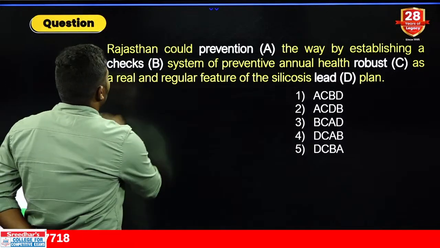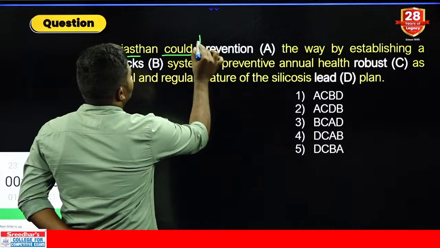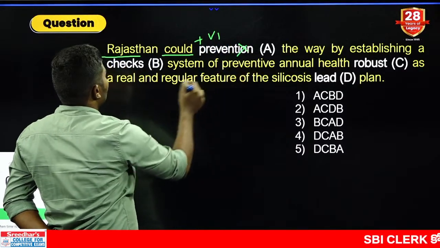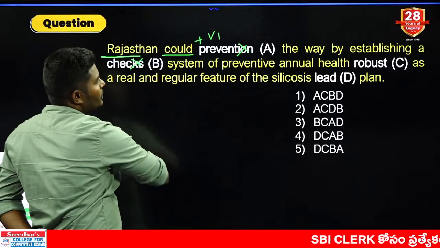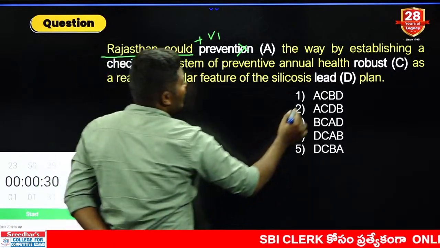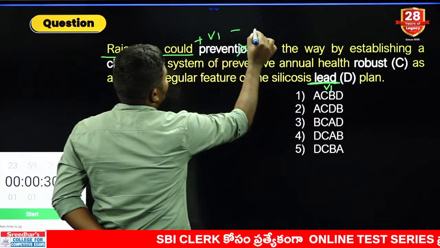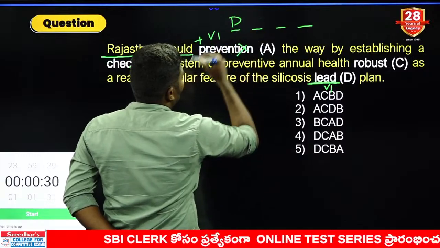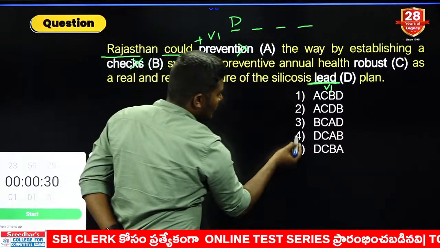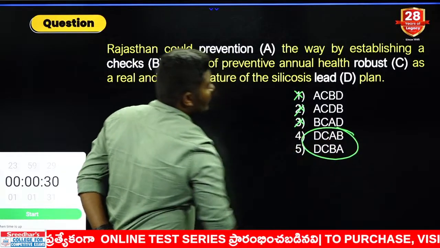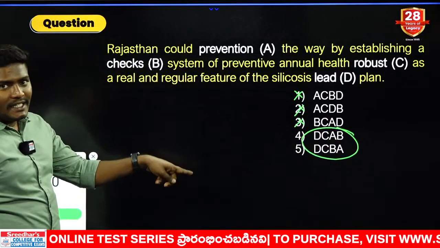Yes, look at this now. Rajasthan could must be followed by V1 or B plus V3. Prevention is not possible. Checks is not possible. Robust is an adjective, not possible. What is the only remaining word? Lead, which is the only verb form. That means your option should start with D. So how many options have D? Only 2. So how many options can we eliminate? 1, 2, 3 are out. Your answer is only in these 2. So we have DC common.